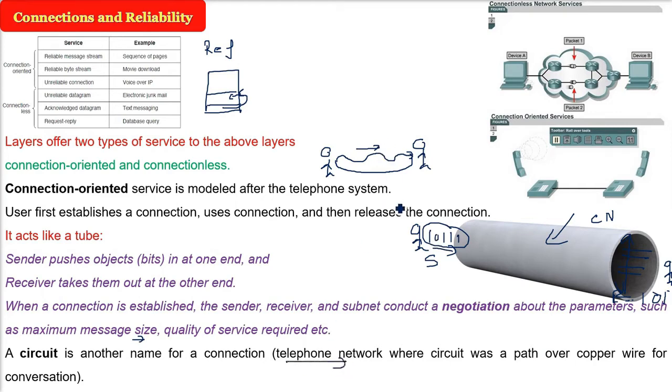So a circuit is another name for a connection. It's a proper connection between two parties. So there is a circuit involved, for example, a copper wire, etc.